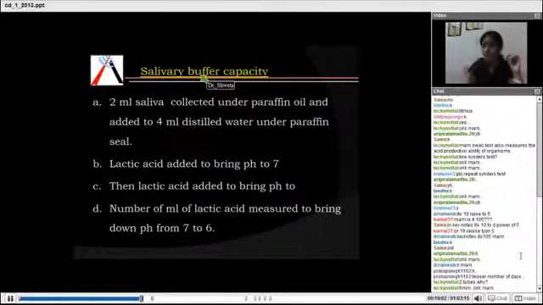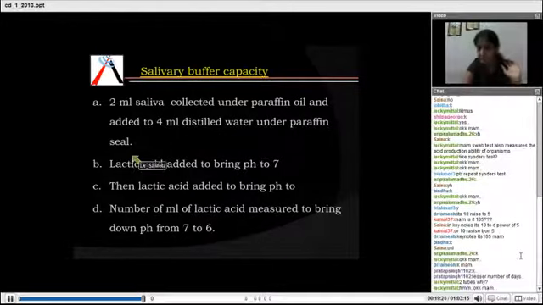Next is a salivary buffer capacity test. This is a caries susceptibility test. Here what you do, 2 ml of saliva is collected under paraffin oil and added to 4 ml distilled water. Okay, 2 ml of saliva is collected and then 4 ml of distilled water is added to it. And this is sealed with a paraffin wax. The tube is sealed.